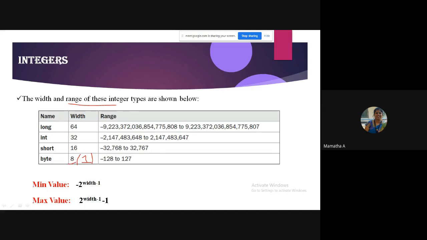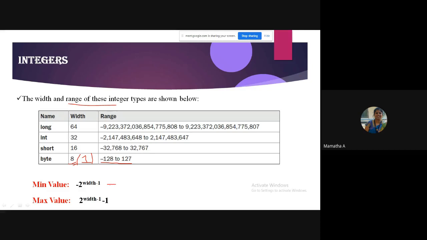So the width I have given here is 8 bits. What is the range of values it takes? As you know, it takes both positive and negative. What is the range it holds? Minus 128 to 127. It can hold integer values from minus 128 to 127. Next question comes, ma'am, how do I remember this? The formula I have just given down. To get the min value, you should use -2 to the power width minus 1.